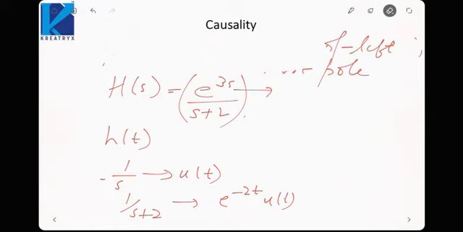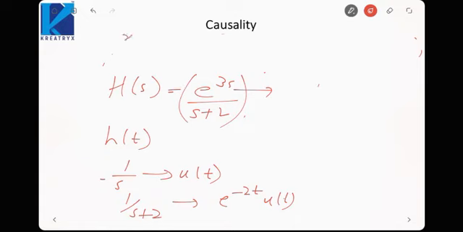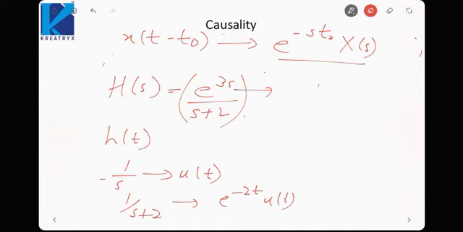We already know that x(t minus t naught) gives me e raised to power minus s t naught X(s). This would be the Laplace transform of x(t minus t naught). Now here I know that 1 upon s plus 2 would give me e raised to power minus 2t u(t). Then e raised to power 3s is there. That means t naught is equal to minus 3.